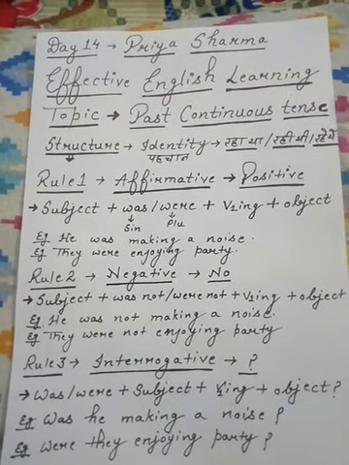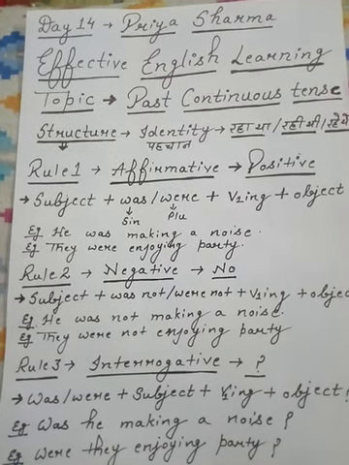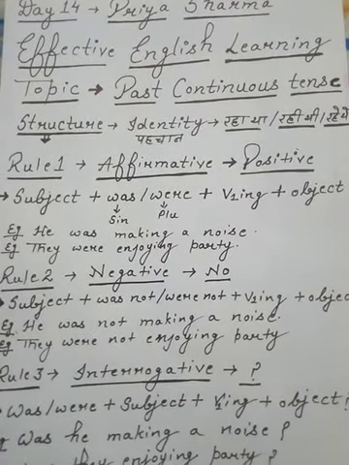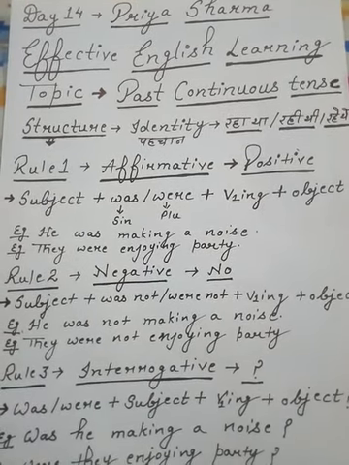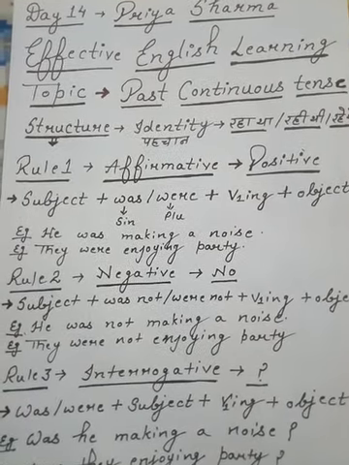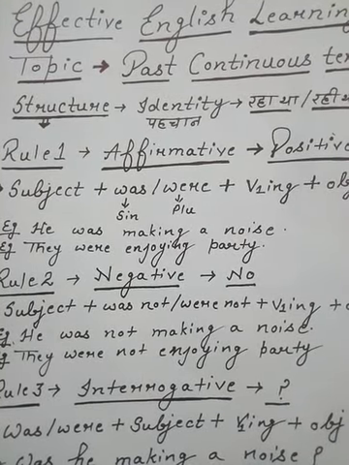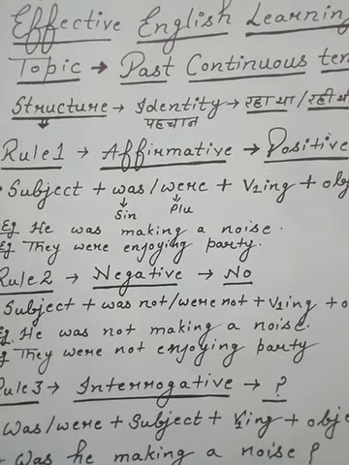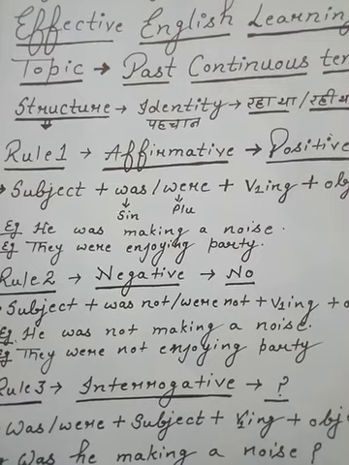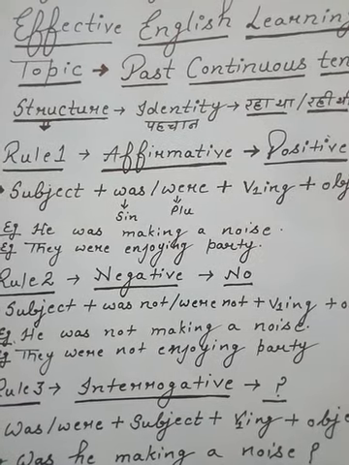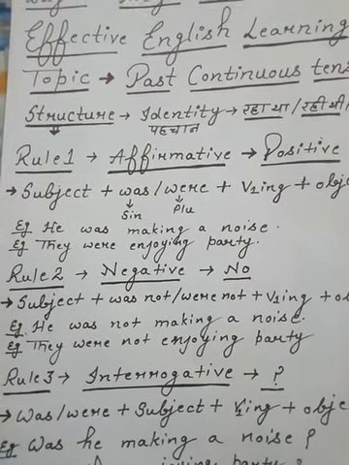Rule 1, affirmative, positive. I'll compare this structure with present continuous structure. The structure of past continuous tense: subject, was/were, verb's first form, ing, object. In place of was/were, we use is, am, are in case of present continuous tense. That indicates रहा है, and was/were indicates रहा था. This is the basic difference between present continuous tense and past continuous tense.